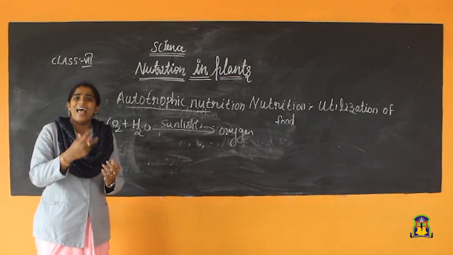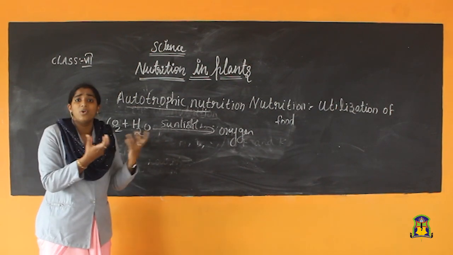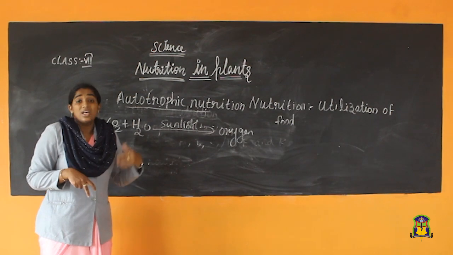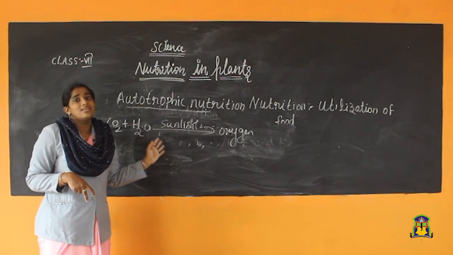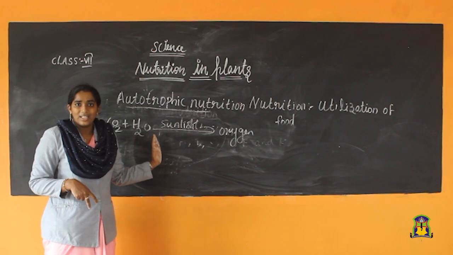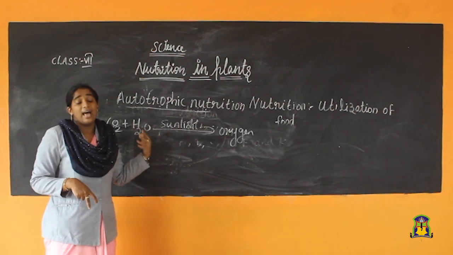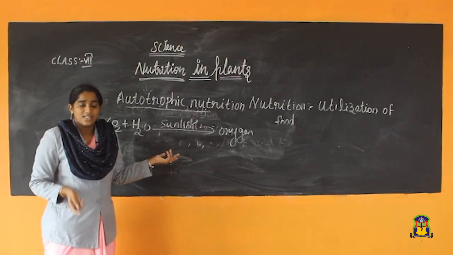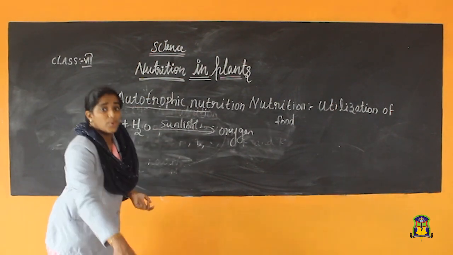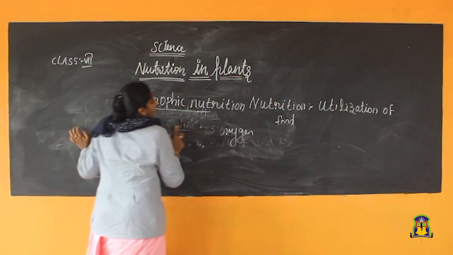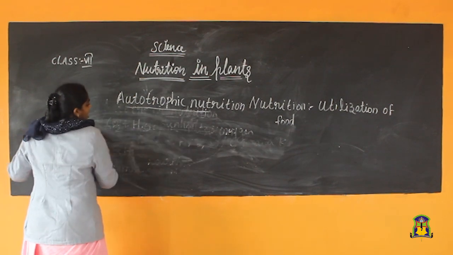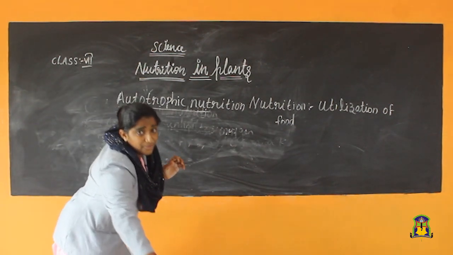All animals and human beings depend upon this oxygen. Understood? So if there is no photosynthesis, there is no life on the earth. Got it? Life is impossible on the earth in the absence of photosynthesis. Now you got it, what is photosynthesis? I will write the equation of photosynthesis here. Photosynthesis means plants make their own food.